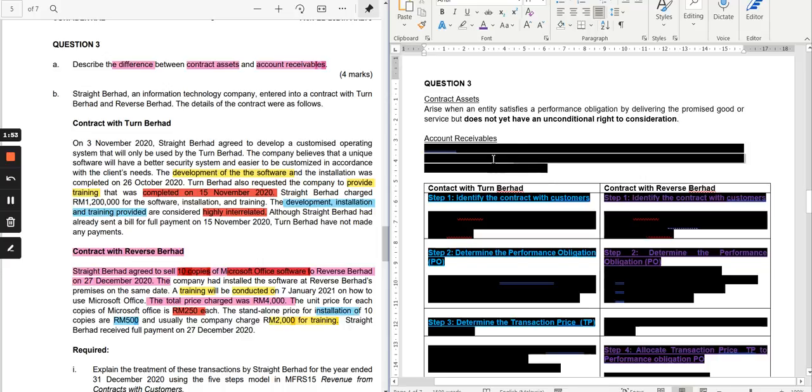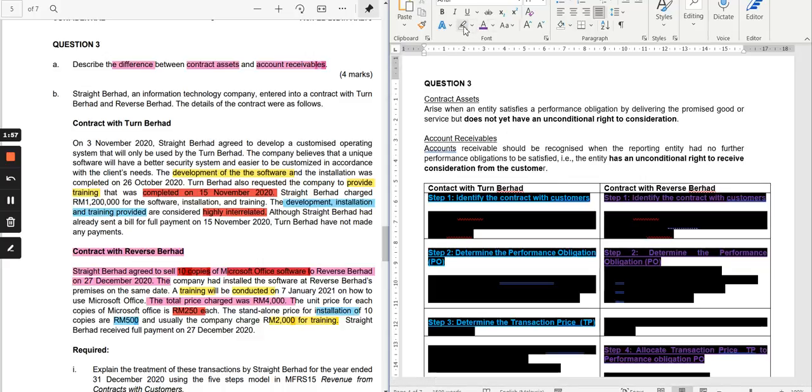So what is accounts receivable? Accounts receivable is the case where the entity has an unconditional right to receive consideration from the customer. It is recognized because there are no more further performance obligations to be satisfied.